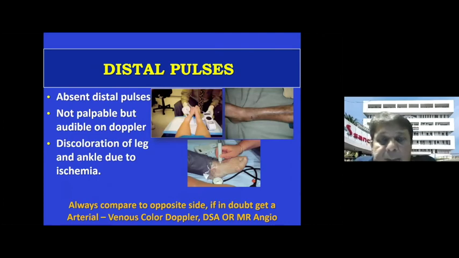Another important thing is you have to always see the distal pulses, because in many conditions which may not be directly related to the knee, you may have absent pulses. There may be arterial diseases, venous problems like Raynaud's disease, or there may be an aneurysm of the popliteal artery. So you've got to find out the causes and palpate the distal pulses. If you don't palpate them, then further investigations in terms of a handheld Doppler assessment or DSA may be required.